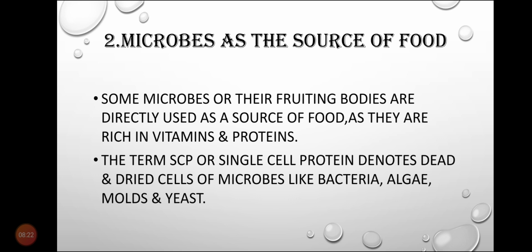The term SCP, or single cell protein, denotes dead and dried mass of microbes like bacteria, algae, mold and yeast.